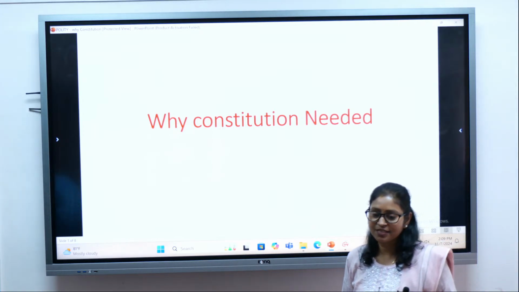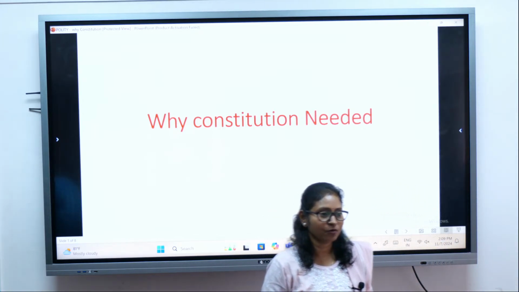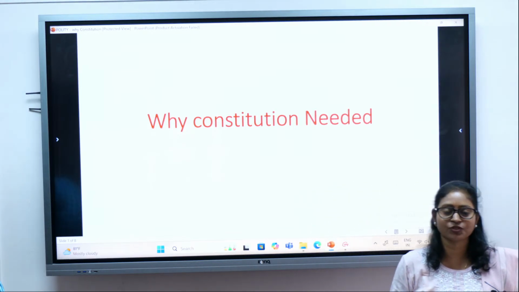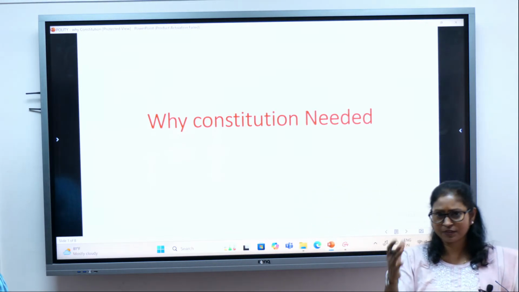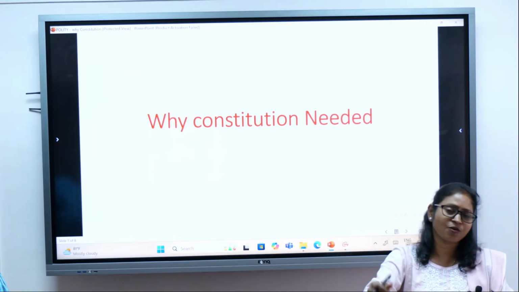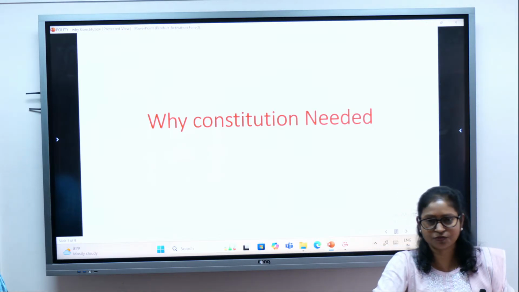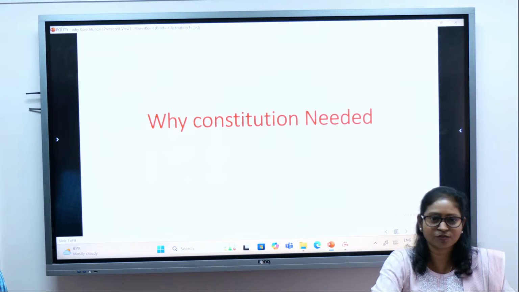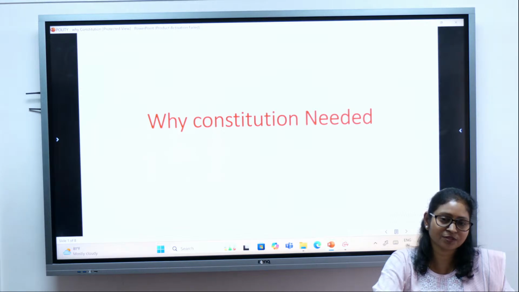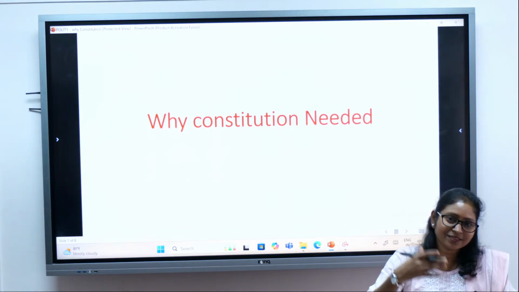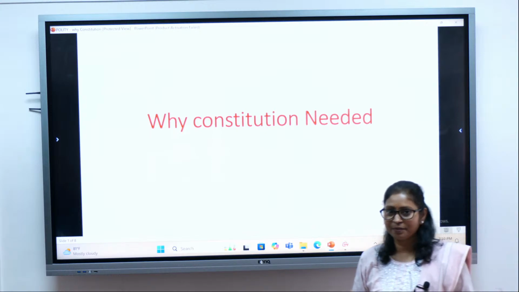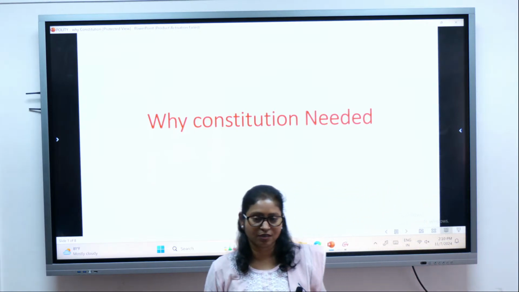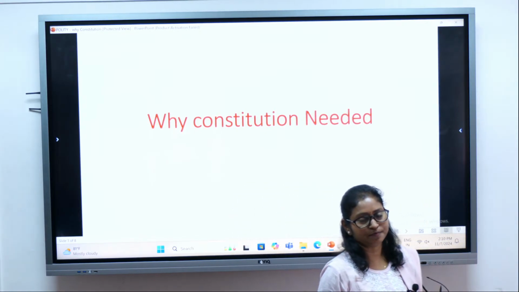So in today's session, I'll be talking about the very basics of the constitution. All of us know that there is a Constitution of India, and there are also constitutions in almost all the countries of the world. They have certain constitutions. So basically, what is the need and what is the requirement of the constitution? That's what we are going to discuss in this session.